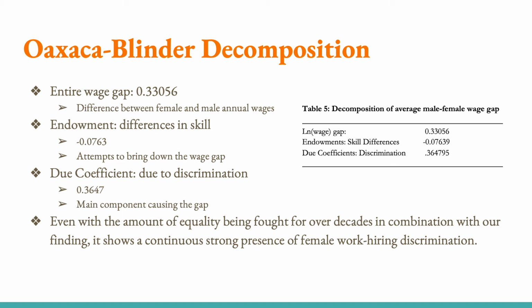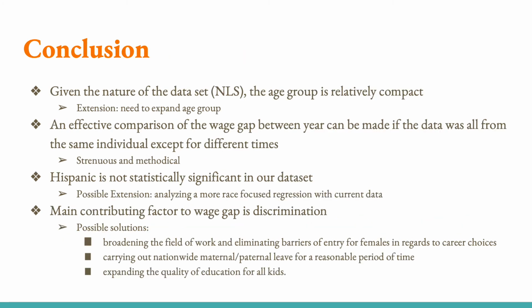The main topic we wanted to analyze is the wage gap. So with the Oaxaca-Blinder Decomposition, we were able to differentiate the wage gap into the skill-based differences and discrimination-based differences. The endowment is negative 0.0763, which is in effect attempting to bring down the wage gap. However, since the coefficient effect is relatively large at 0.3647, the wage gap is still very much there, largely due to discrimination. There are a few limitations to our project, mainly as a result of the data.